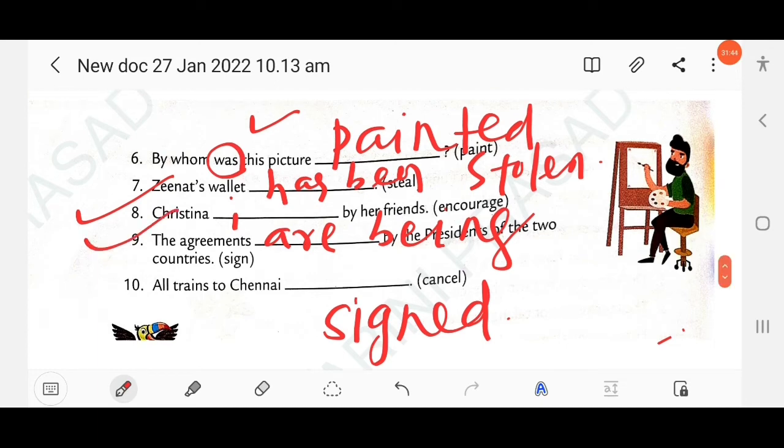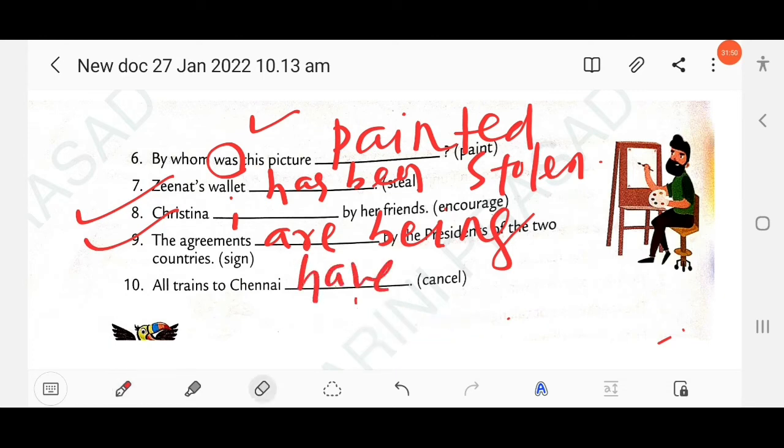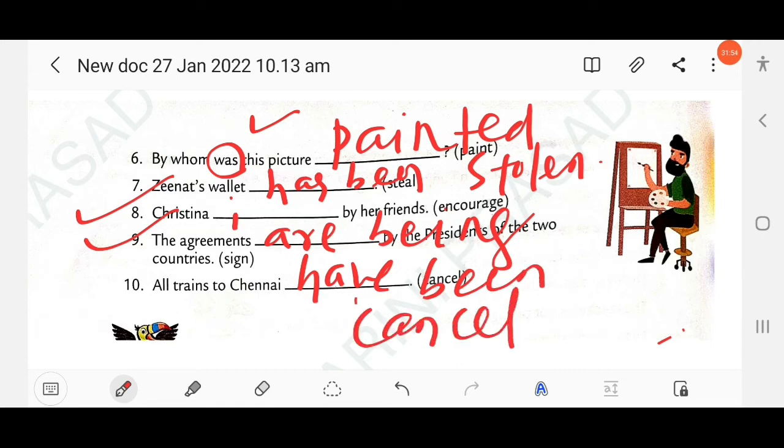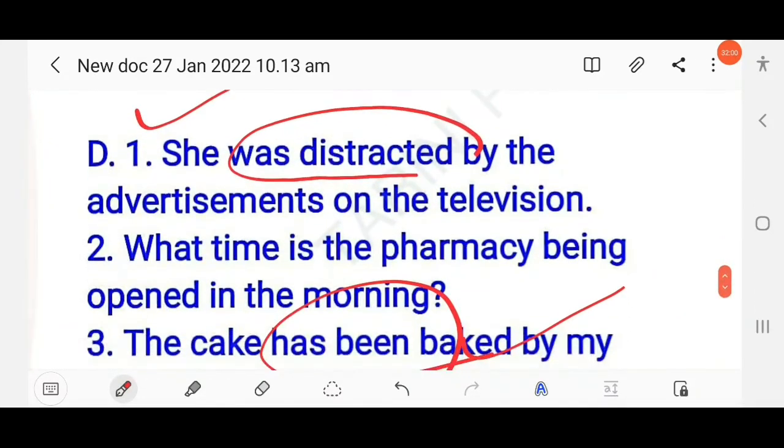Then next here, all trains to Chennai dash cancelled. Okay, you know, have been cancelled. So here present perfect tense is used. So here the answer.